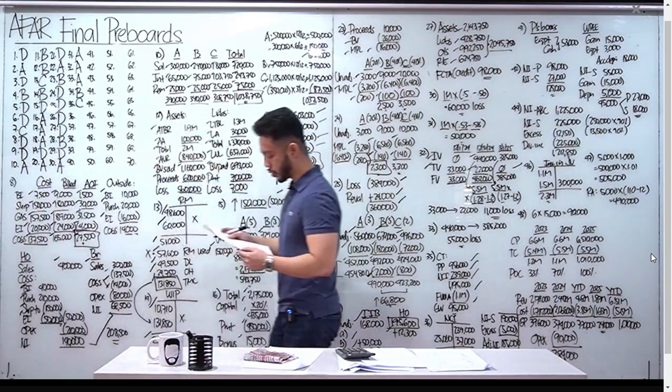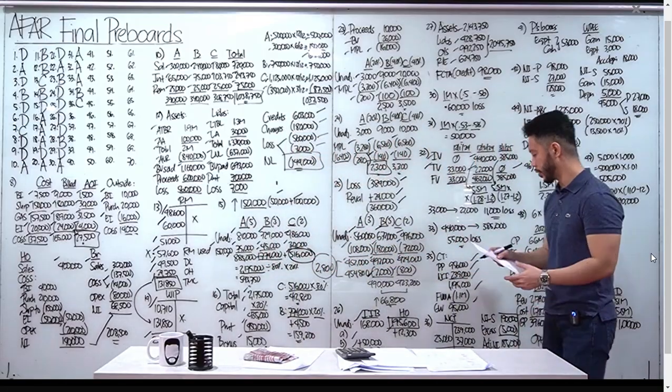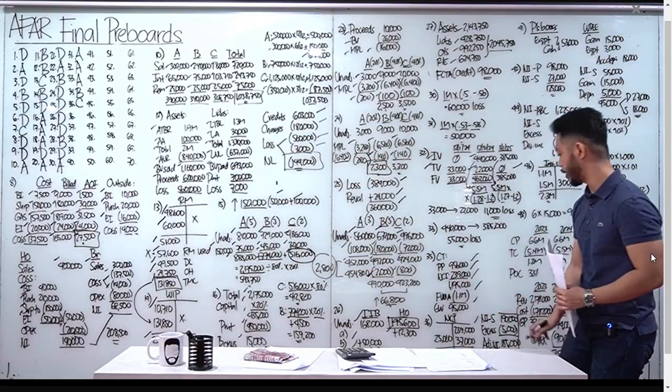36, in the conso balance sheet, the amount of NCI. T-account tayo sa NCI. Beginning balance natin NCI is 239,000.